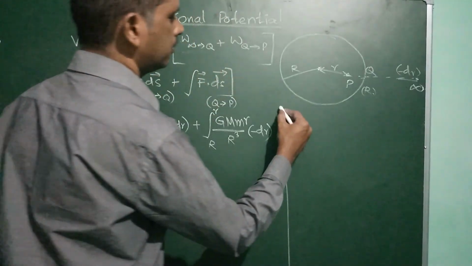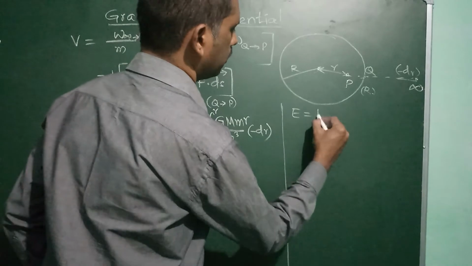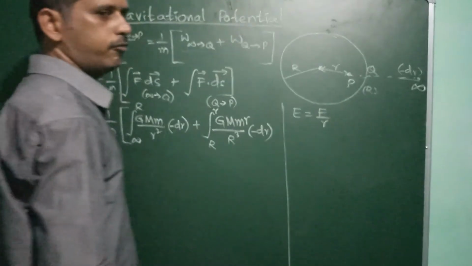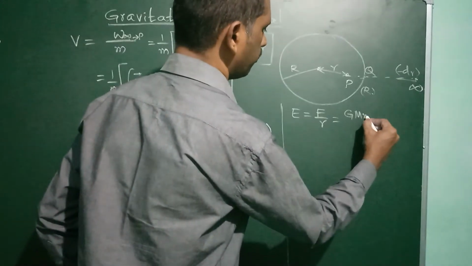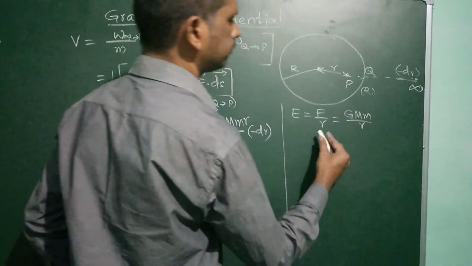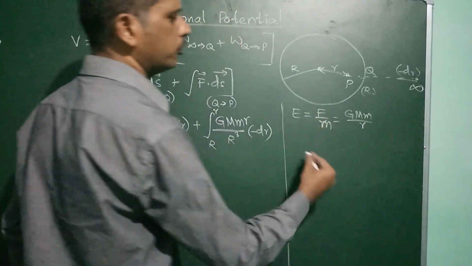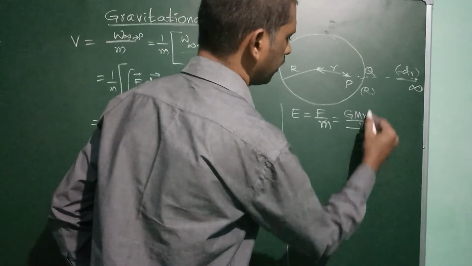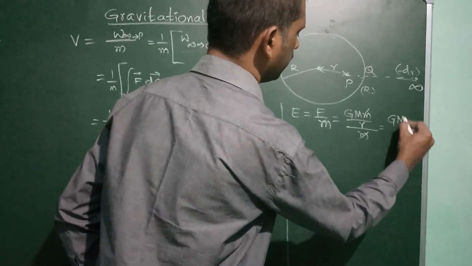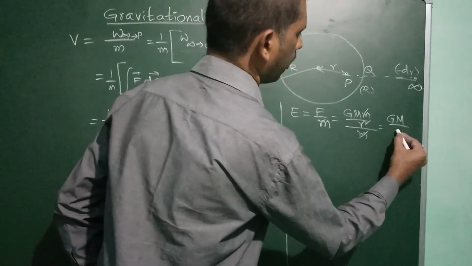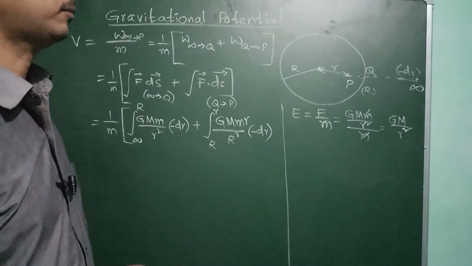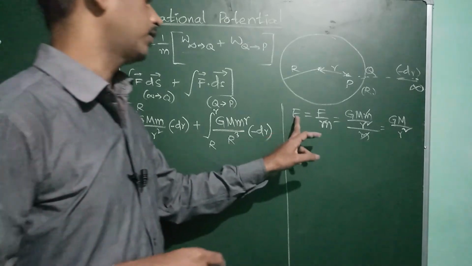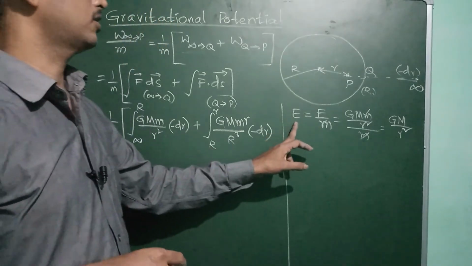Gravitational intensity E is equal to F by m, for unit mass, so E is G M by R square.